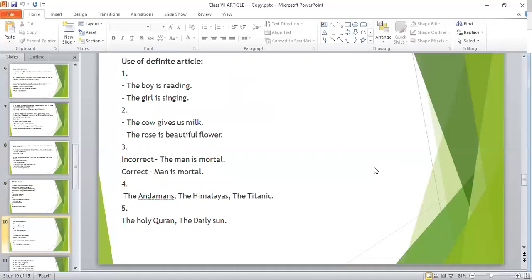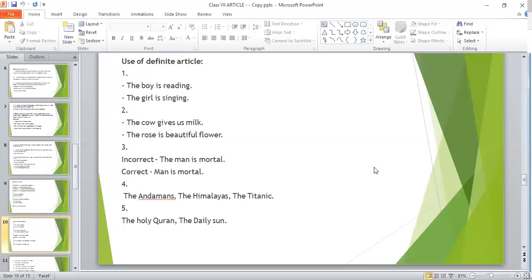Now, let's see the use of definite article. When you make something specific, then you'll have to use the. For example, see, the boy is reading. Here, only one specific boy is mentioned. And for that very reason, you'll have to use the here. And again, the girl is singing.